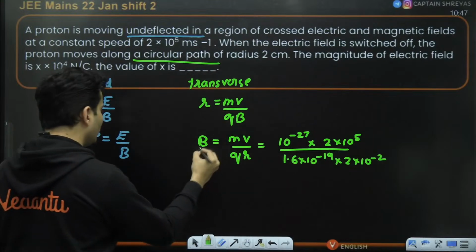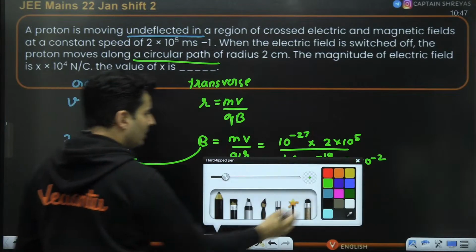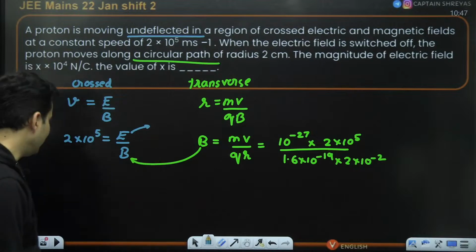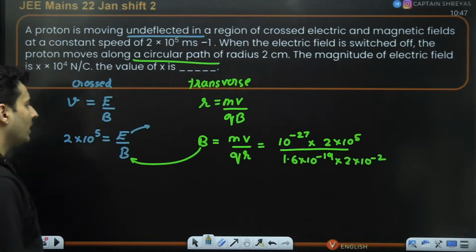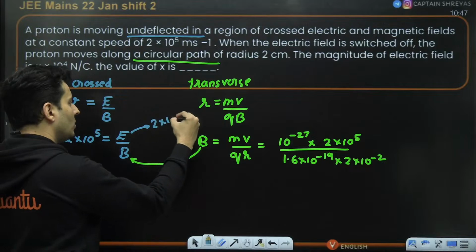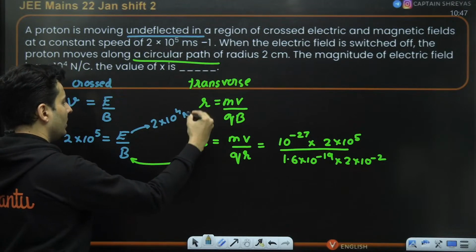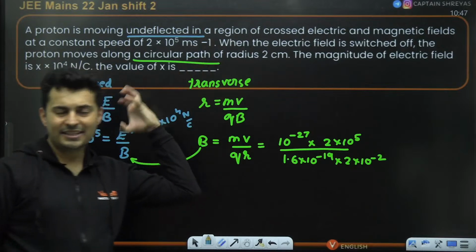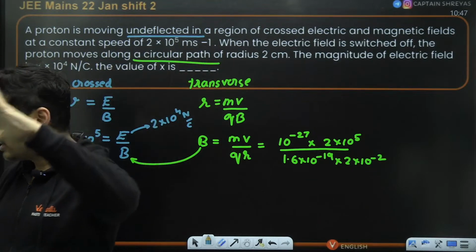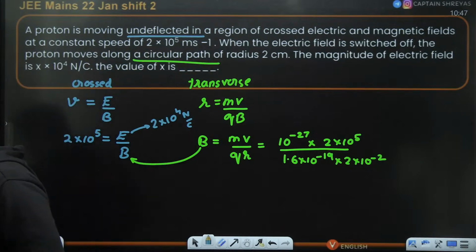So whatever B you get, substitute it over here. From this, you will definitely get the value of electric field. So that value of electric field comes out as 2 into 10 to the power 4 Newton per Coulomb. Is that understood, how this has to be solved? So two concepts, two theory points are needed, yes, of the same chapter.